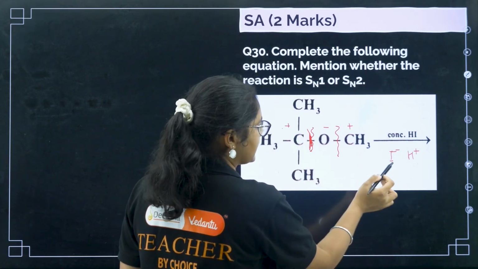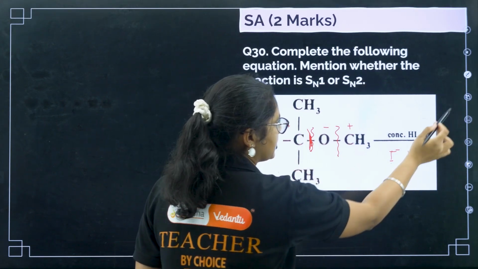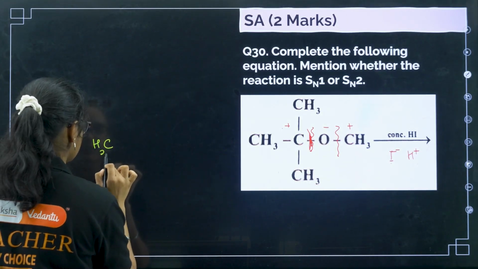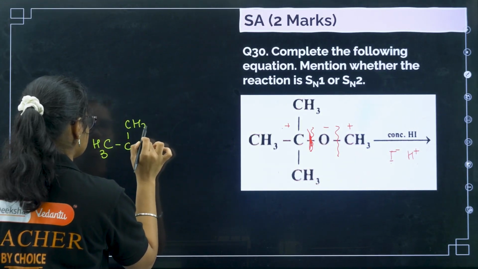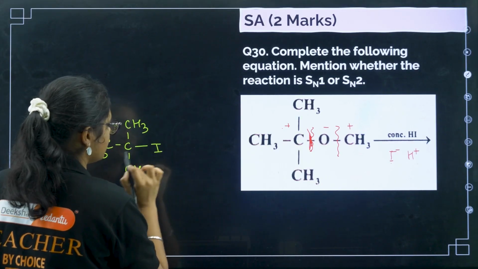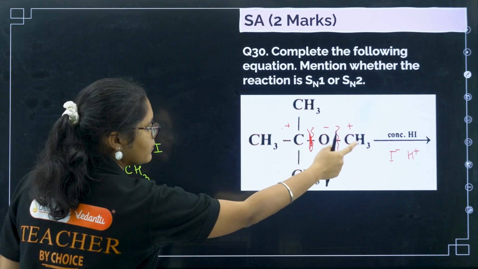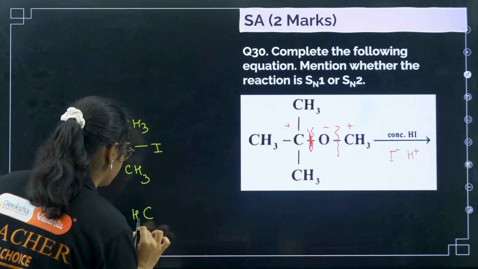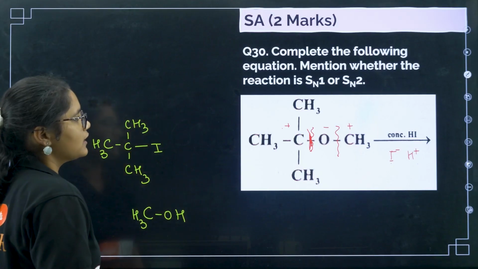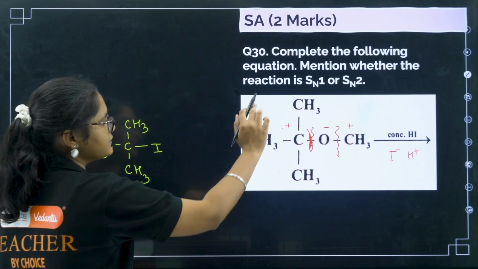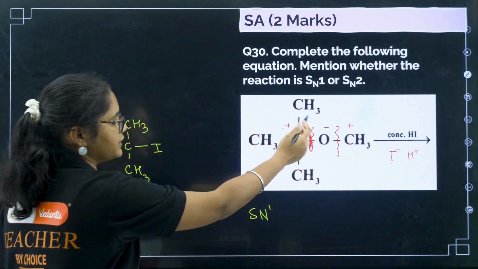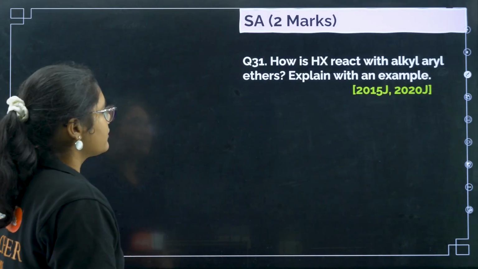So this plus will take this I minus, and this O minus will take this H plus, and what will we get? We will get CH3, C, CH3, CH3, and we will get I here. And if you take this O minus, here H will be attached, so we will get CH3OH. Clear? So these are the products. Now complete the reaction like this. What is the mechanism? SN1 mechanism is followed because we have a tertiary group here. Now question number 31.